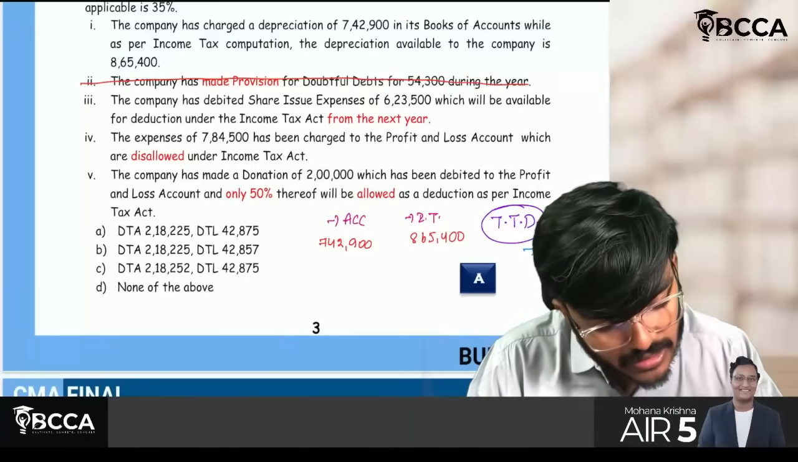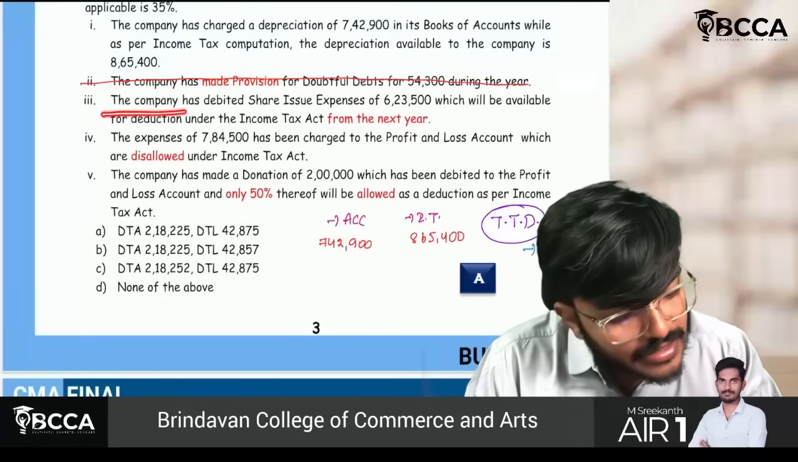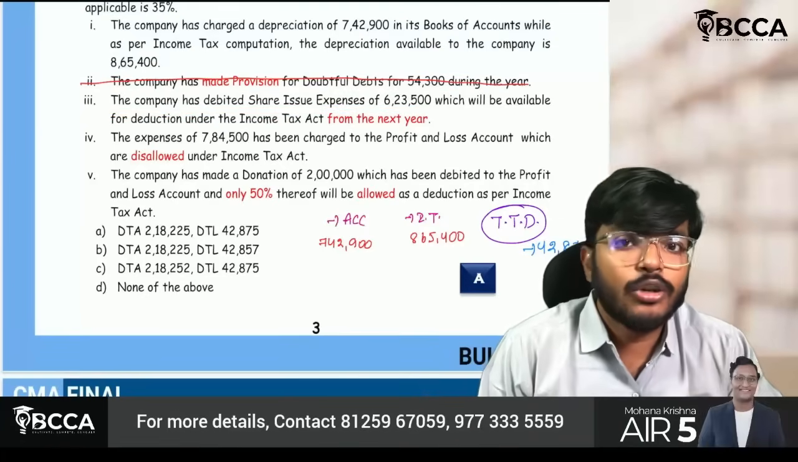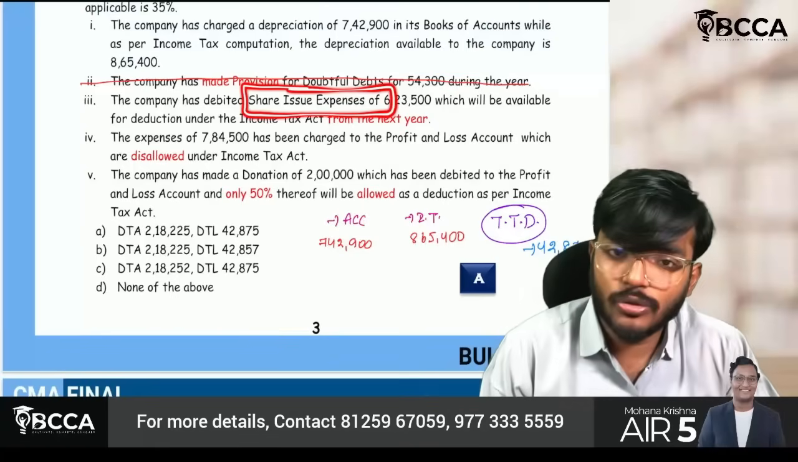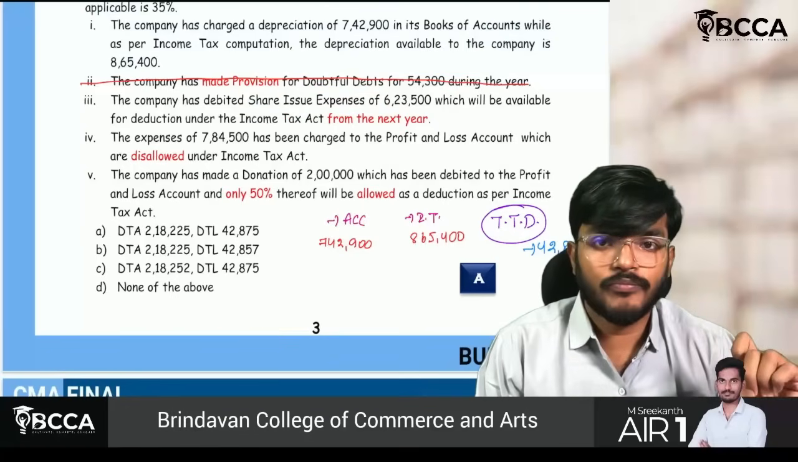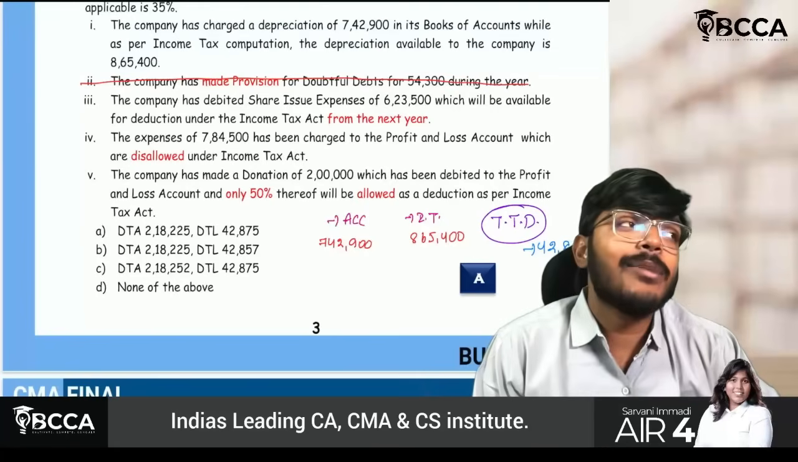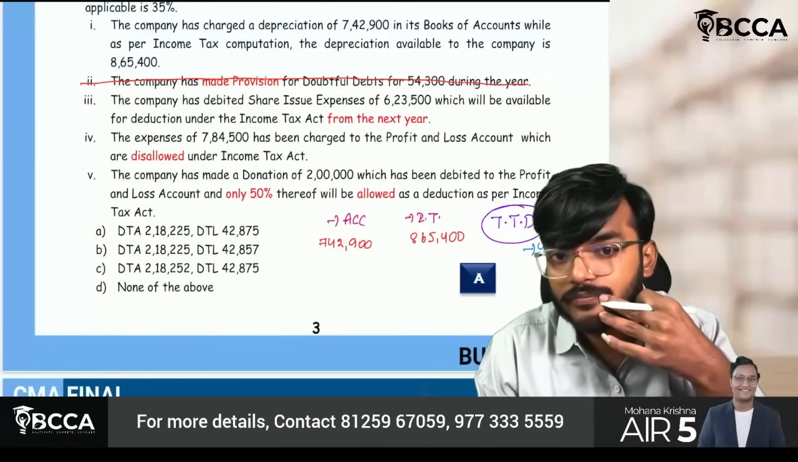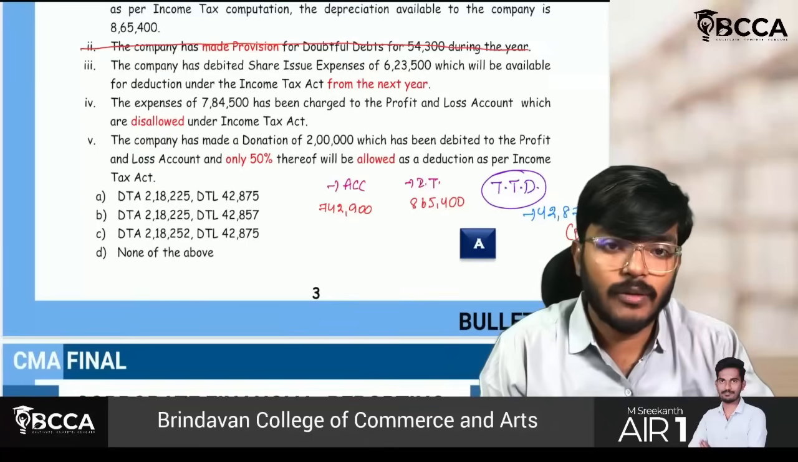The company has debited 6,23,500 in their P&L account. That is a share issue expense. We can call it preliminary expenses also. They have debited it in the P&L account. But income tax is saying, "Arey Baba, we will not give deduction from this year. We will give deduction from the next year." From the next year, they are saying that we will be giving deductions.